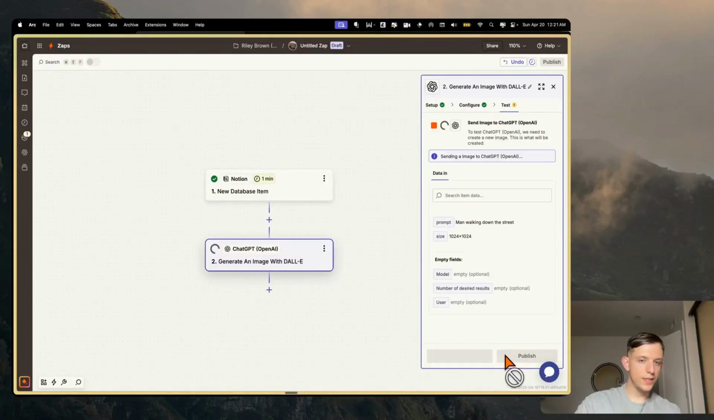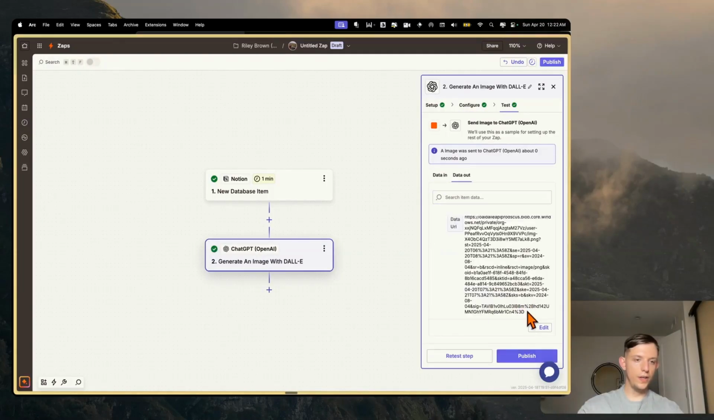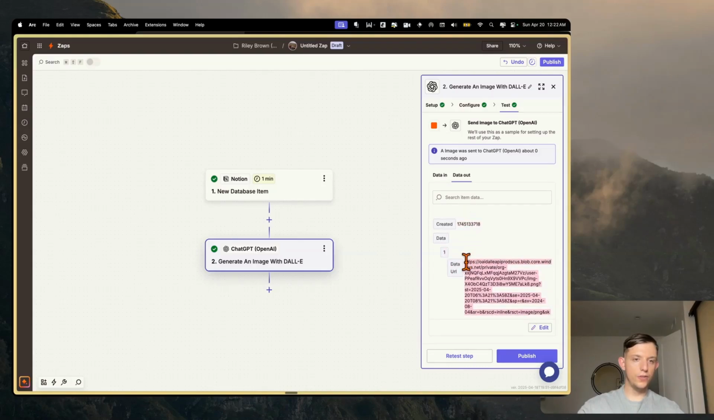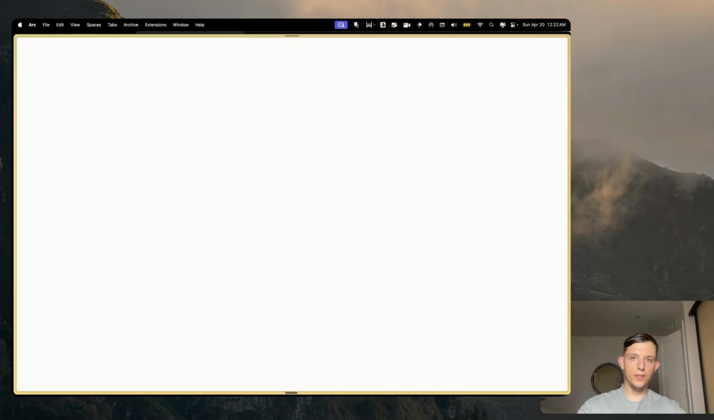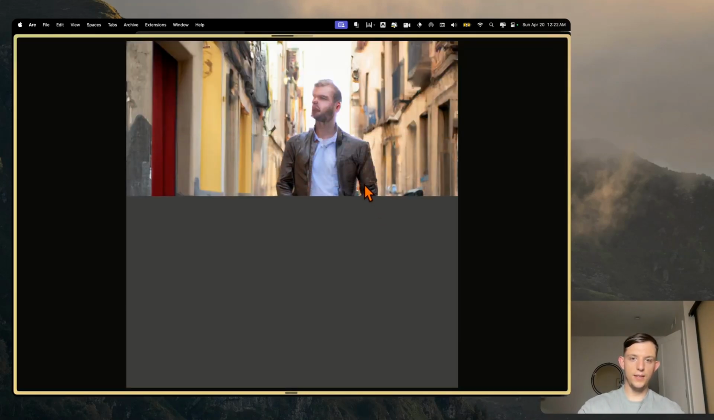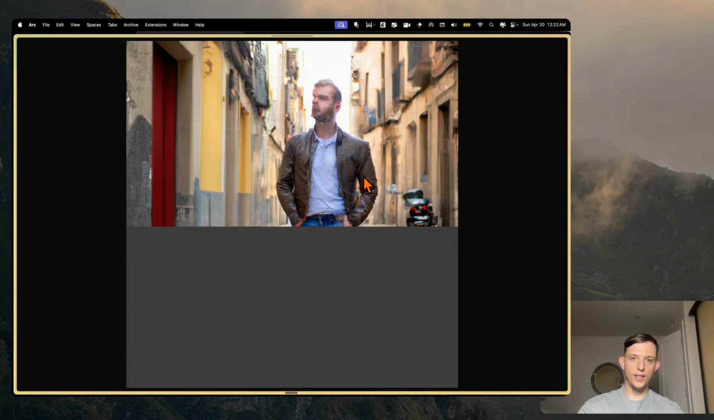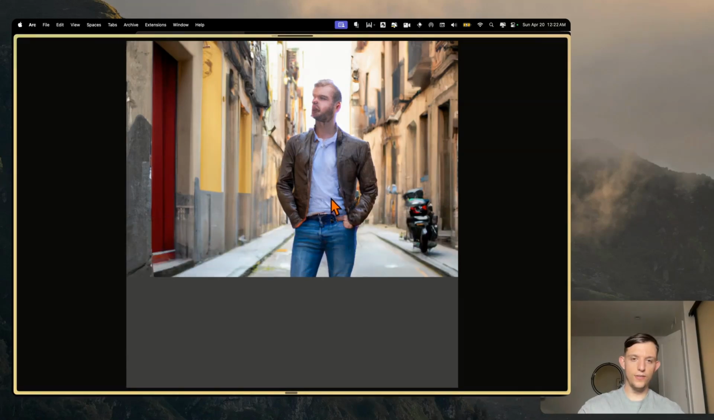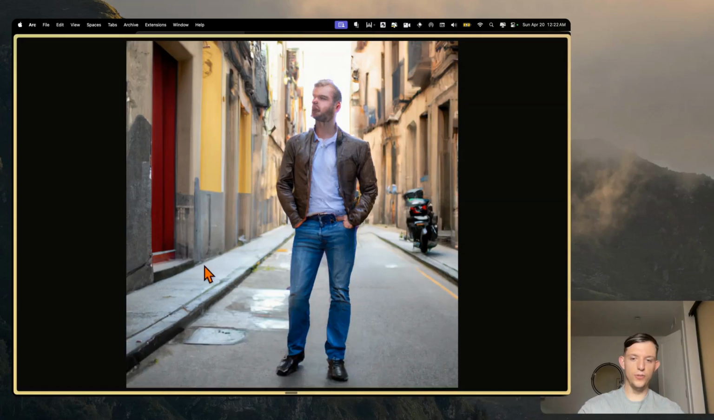Let's test this step. Okay, so it just finished loading, and it gave us this URL, and it showed that it generated this URL. So this is just a test, so we can copy this, open it in a new tab, and see if it generated something. Okay, this is a man walking down the street. Wow, this is a really old model. This looks awful. Yeah, I guess we are using DALL-E 2, not DALL-E 3.